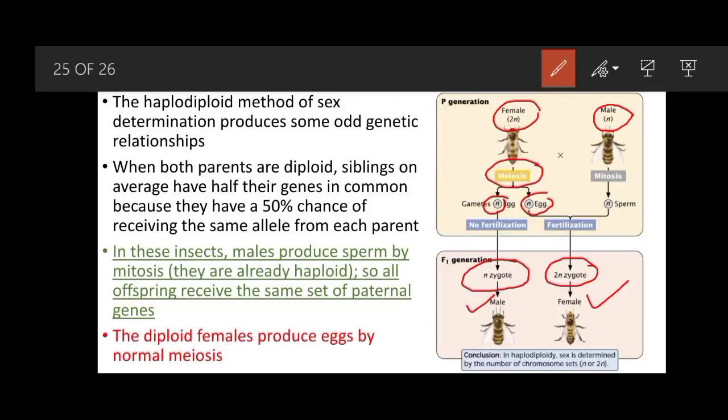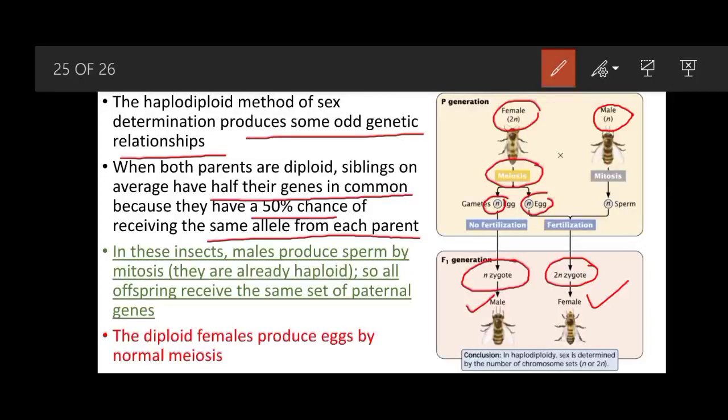So the haplodiploid method of sex determination produces some odd genetic relationships. When both parents are diploid, siblings on average have half their genes in common, because they have a 50% chance of receiving the same allele from each parent.